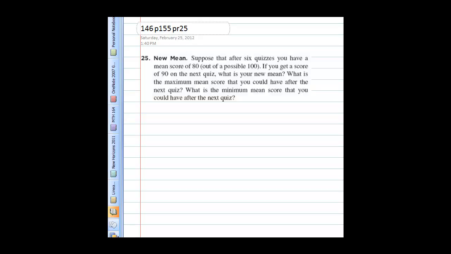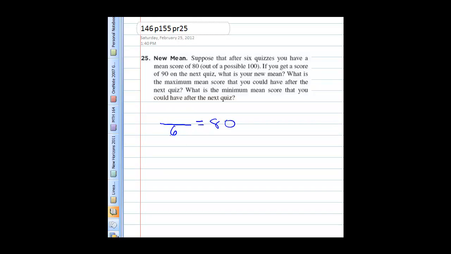In this problem, it says suppose that after 6 quizzes we have a mean score of 80 out of a possible 100 points. If you get a score of 90 on the next quiz, what is your new mean? Well, if we have a mean of 80, then that means we added up all of our scores and we divided by 6 because we had 6 quizzes and the result was 80.